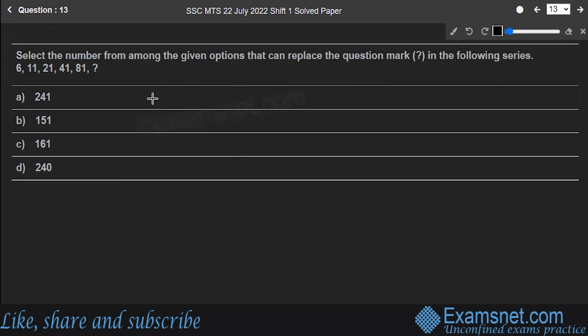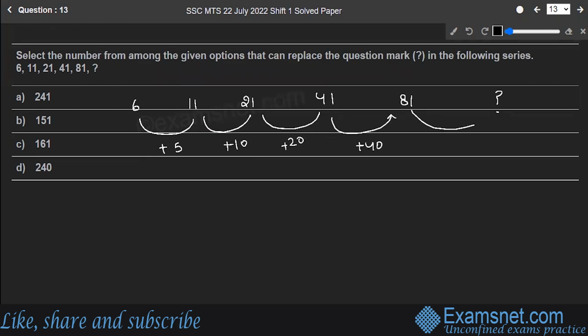So here is 6, 11, 21, 41, 81, and a question mark. To move from 6 to 11, you have to add a 5. From here to here, you have to add a 10. From 21 to 41, you have to add a 20. Over here, you have to add a 40. And you have to find out what you're going to add over here.